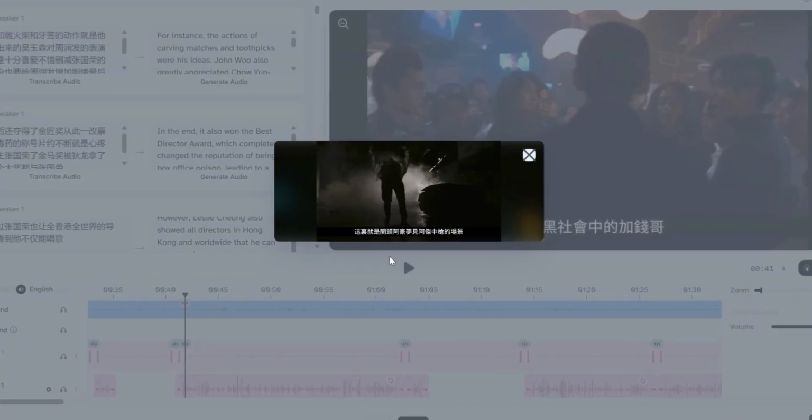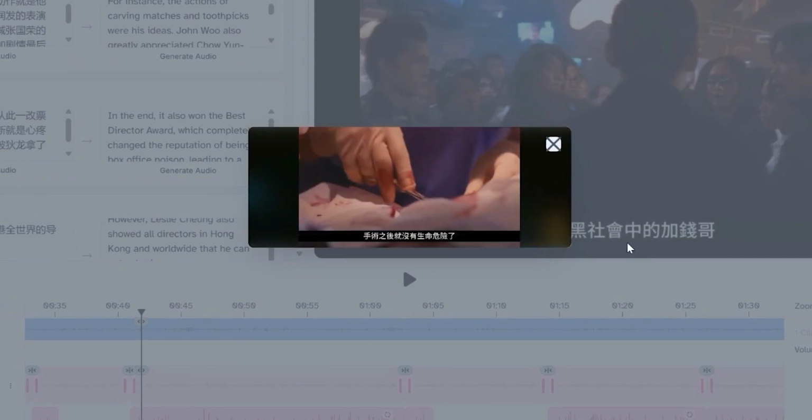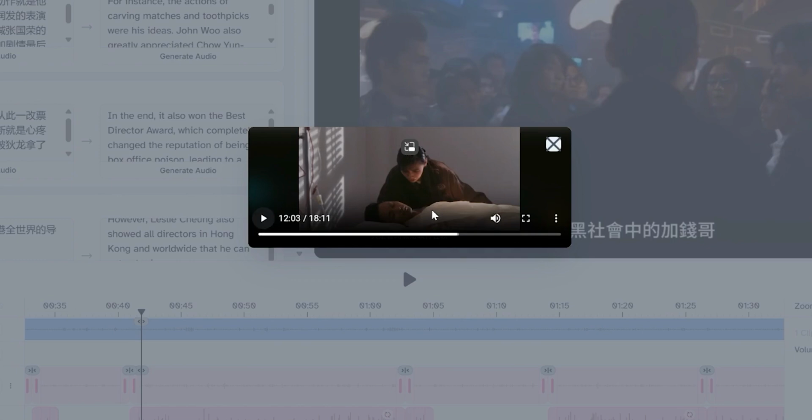happened, this is the opening scene where Ah Hao dreams of RG being shot. After the surgery, there is no risk to his life, but he's temporarily unable to perform. As you can see, the dubbing studio did an amazing job transcribing the content from Chinese and translated literally everything into English, and this is amazing.